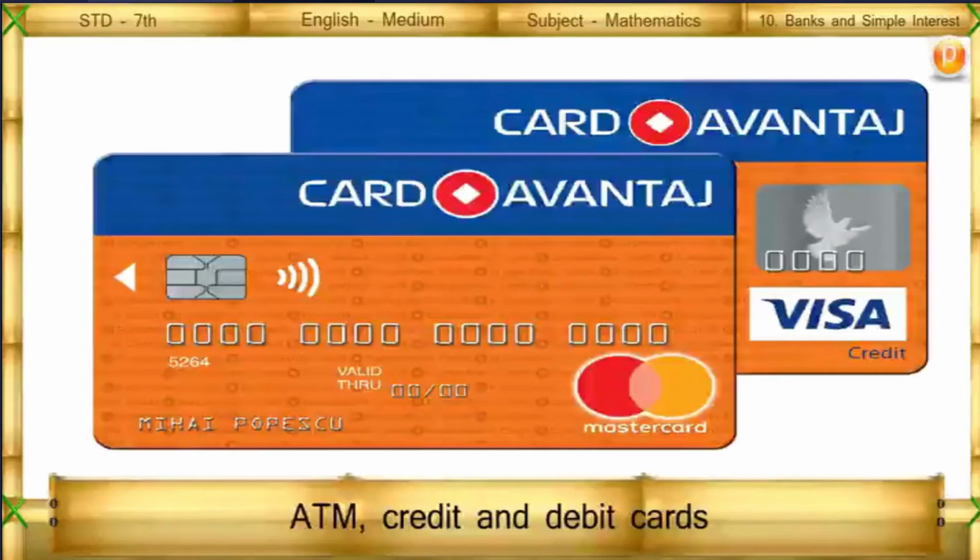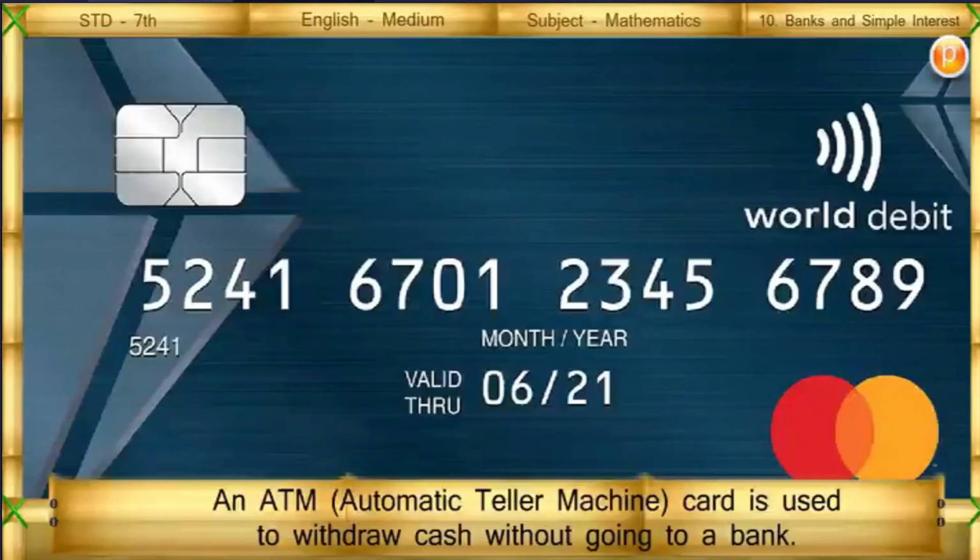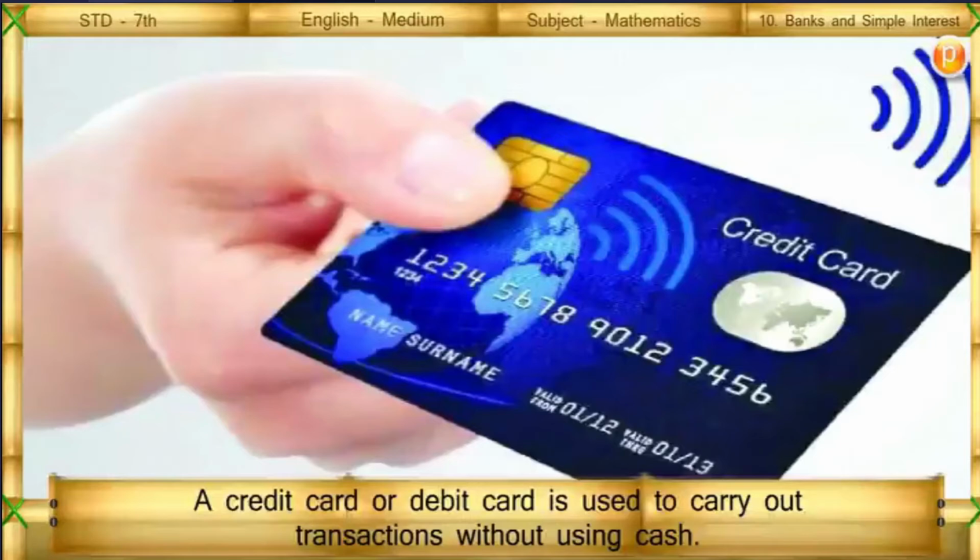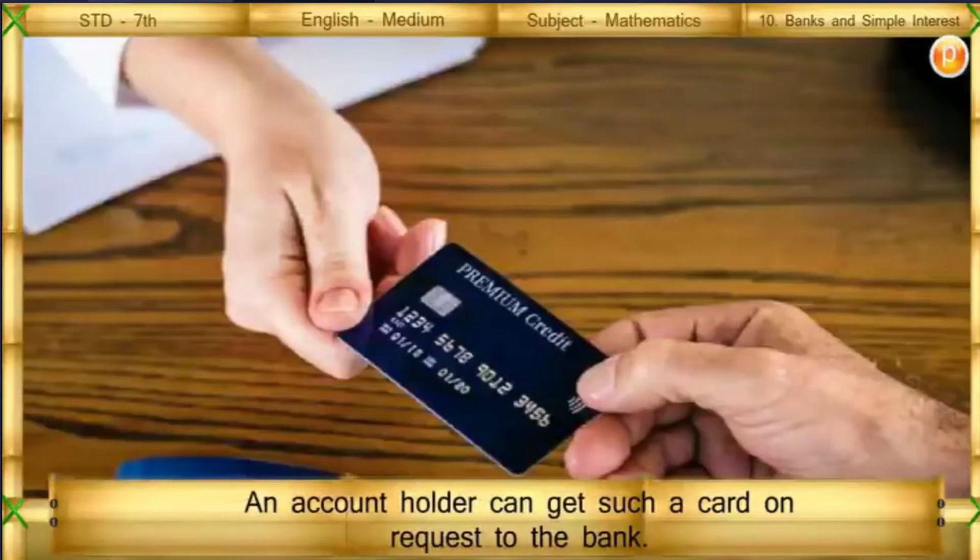ATM, credit and debit cards. An ATM, automatic teller machine, card is used to withdraw cash without going to a bank. A credit card or debit card is used to carry out transactions without using cash. An account holder can get such a card on request to the bank.